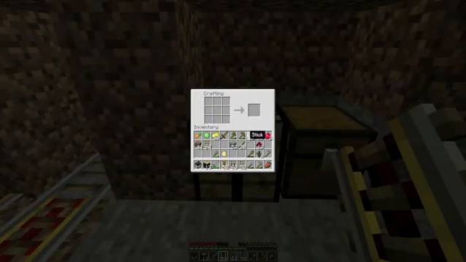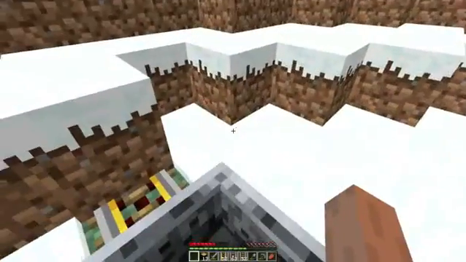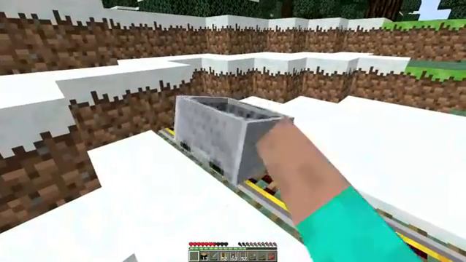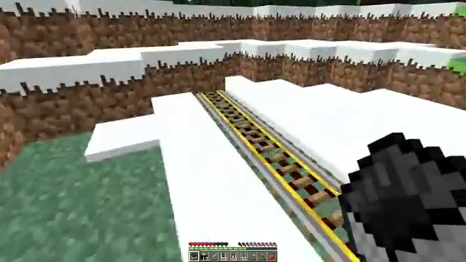Detector rails can be built by placing a column of iron on the left and right of the crafting table, followed by a stone pressure plate in the center section and a redstone dust in the bottom center section.